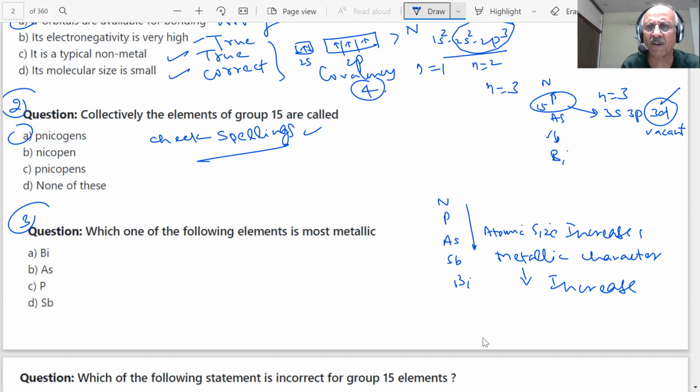What is the problem now? As you go down the group, metallic character is increasing. Then out of these, which is the most metallic? Bismuth, sir. Bismuth is the most metallic, student. Yes, sir. Bismuth is the most metallic element.